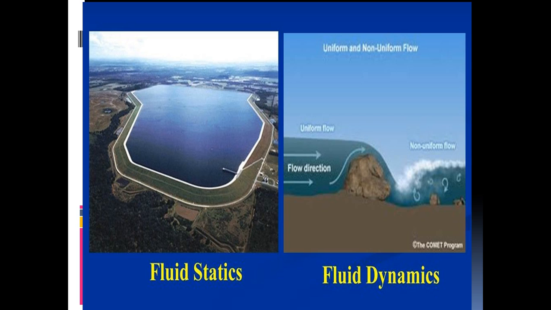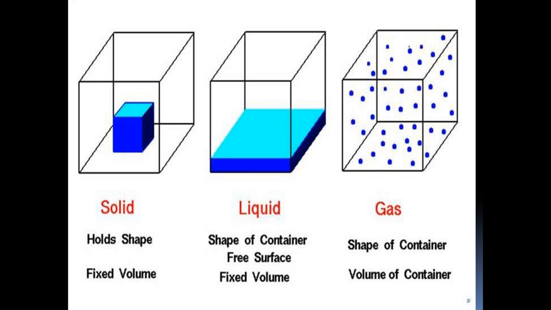From the definition of fluid, we can say that in the universe any matter can exist in three phases, that is solid, liquid, gas. So solid holds the shape of the container or it has some fixed volume. Then come to the liquid. When you pour a liquid in a container, it takes the shape of the container and it has a free surface and fixed volume. And in the case of gas, it also occupies the shape and volume of the container.